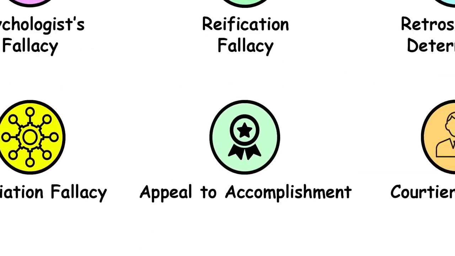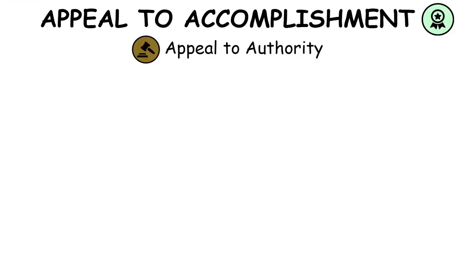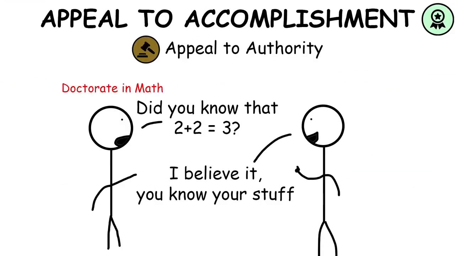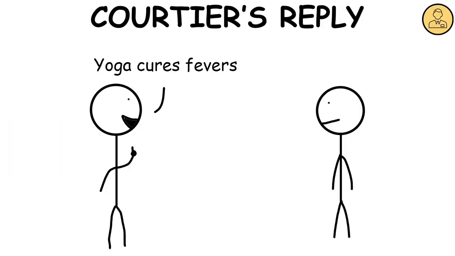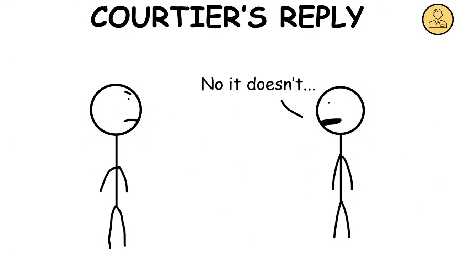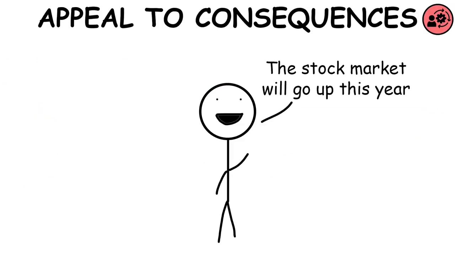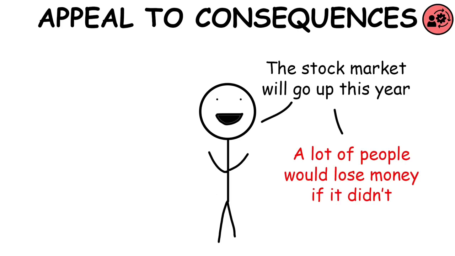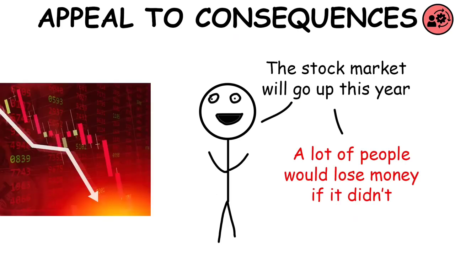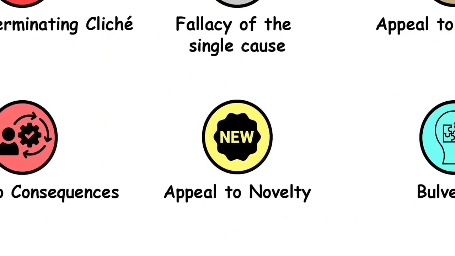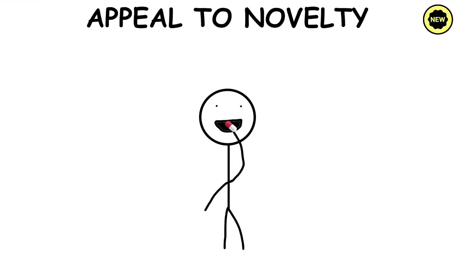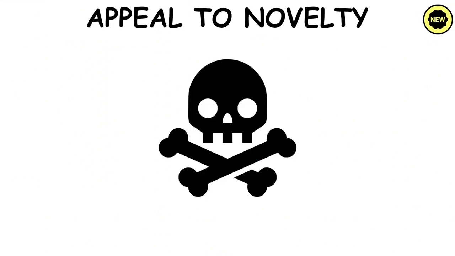Appeal to accomplishment. It's kind of an appeal to authority fallacy. It happens when an assertion is deemed true or false based on the accomplishments of the proposer. Courtier's reply. When a criticism is dismissed by claiming that the critic lacks sufficient knowledge, credentials, or training to credibly comment on the subject matter. Appeal to consequences. It's an argument that concludes a hypothesis to be either true or false based on whether the premise leads to desirable or undesirable consequences. Appeal to novelty. It happens when a proposal is claimed to be superior or better solely because it is new or modern.